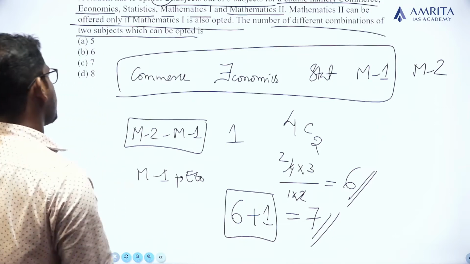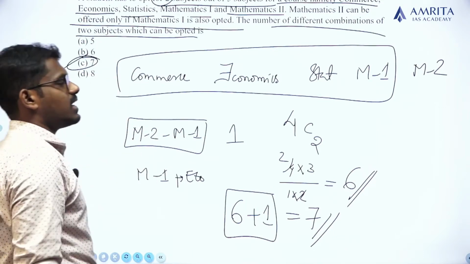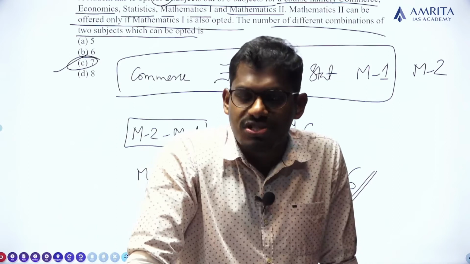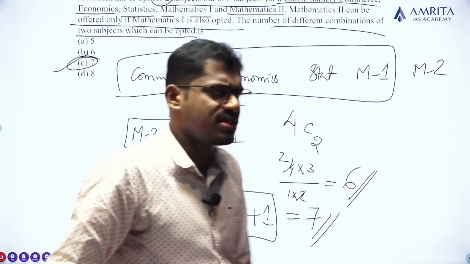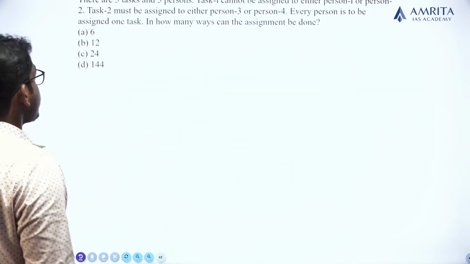Let us look whether there is an option. Yes, there is an option. Option C is 7. The answer for this question is option C, 7. Simple question. Okay, fine. Moving to the next one.